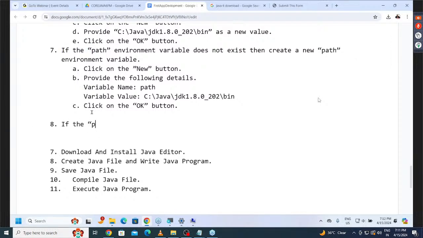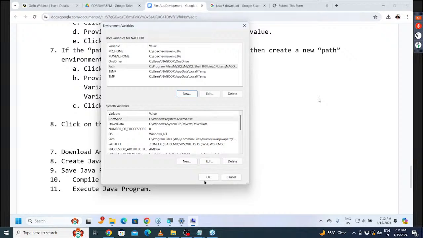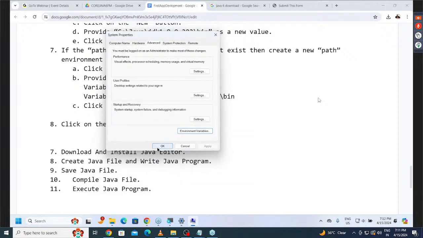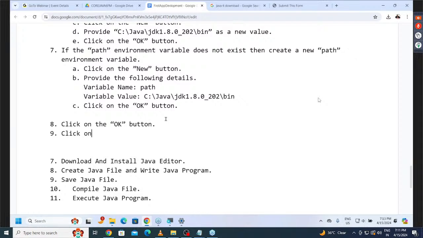After providing these setups, then what next one here? Click on the OK button. Click on the OK button again. Alright, so now I want to cancel it. Already path is available. Click on what button here? OK button. Then finally click on what button here? OK button again. Ninth one is what there? Click on the OK button. That's it.